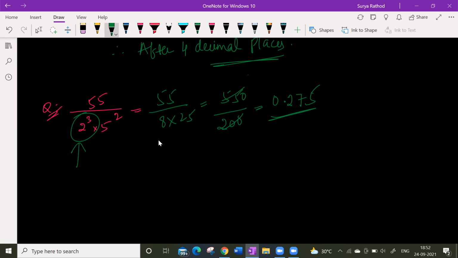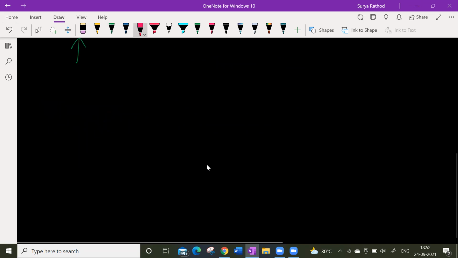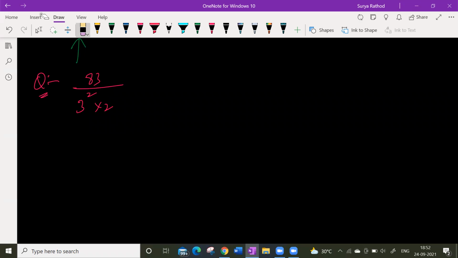Yes, you can use that, whenever it is in the form of this. Let us solve one more question and we'll see. If we take one more, let us say 83 divided by 3 power of 2 into 2 power of 2. Solve this. So 83 divided by 9 into 4, which is 36.